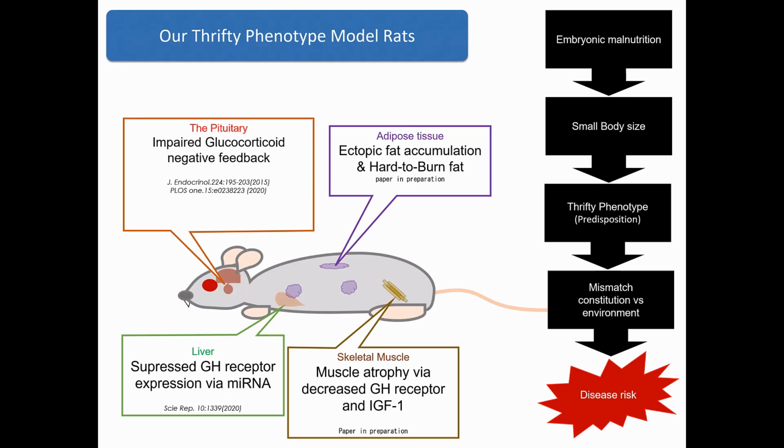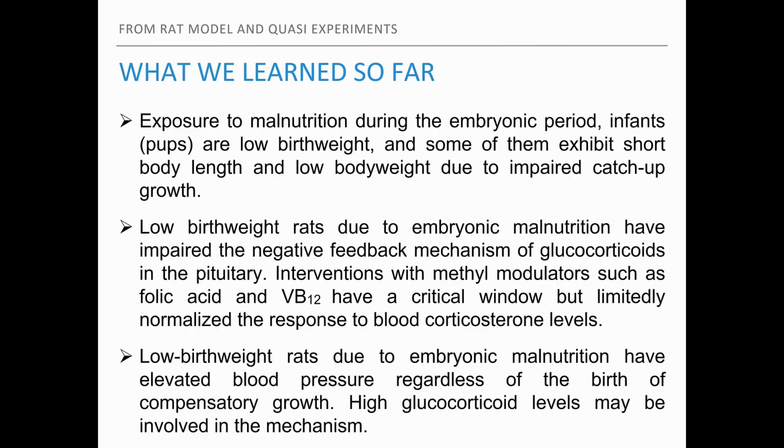In our model, abnormal glucocorticoid feedback is one of the subphenotypes found in the thrifty phenotype. Therefore, past epidemiological studies and the animal models we have established have shown the following in common. First, exposure to malnutrition during the embryonic period causes low birth weight and sometimes short body length and low body weight due to impaired catch-up growth.